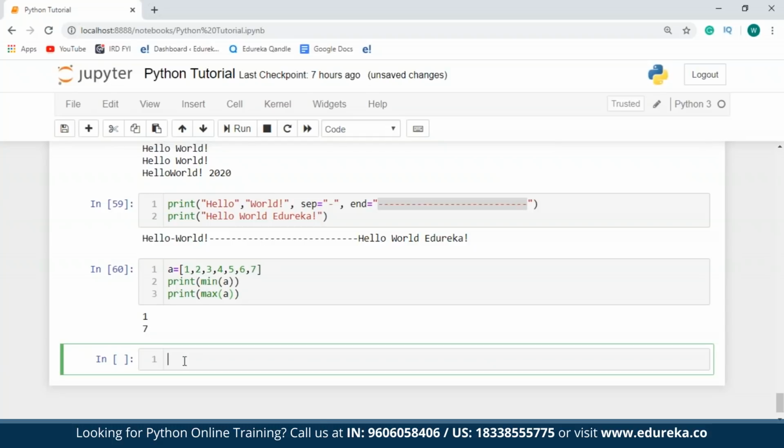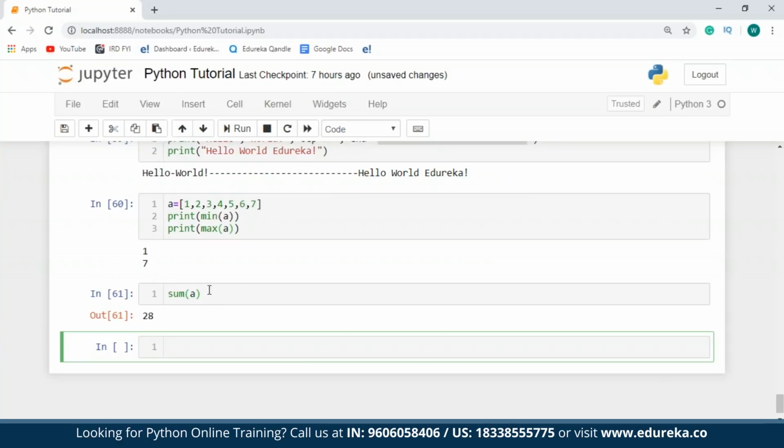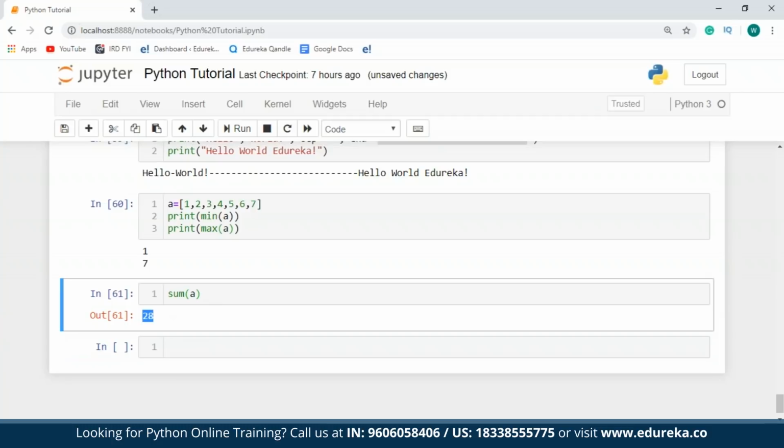Another commonly used function of Python is the sum function. This function will return the sum of all the iterables that are given as a parameter to it. So I already have my list over here as A. I'll just say sum of A. As you can see over here, it has summed up all the values present in my list and it has returned the value as 28.